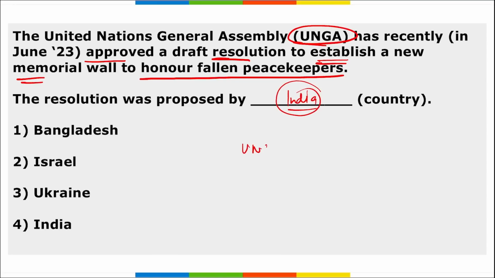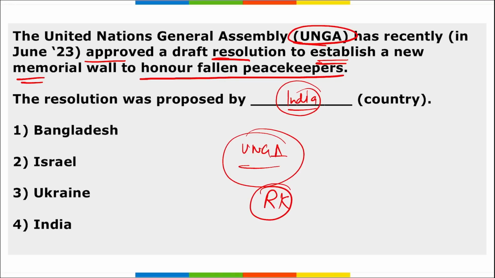At the United Nations General Assembly, there was a proposal to establish a new memorial wall to honor the fallen peacekeepers, and India's permanent representative to the UN, Ambassador Ruchira Kamboj, was the one who revealed this draft resolution for the memorial wall for the fallen United Nations peacekeepers at the United Nations General Assembly headquarters in New York.